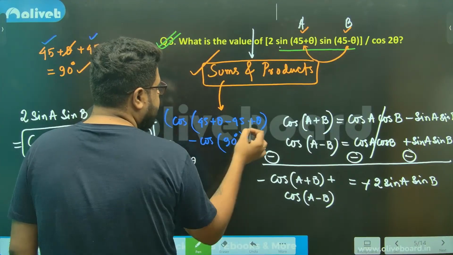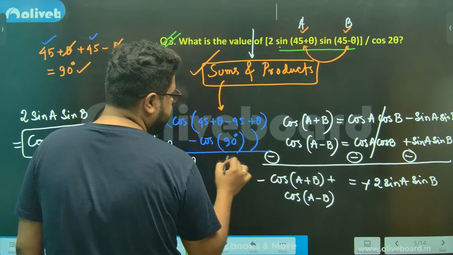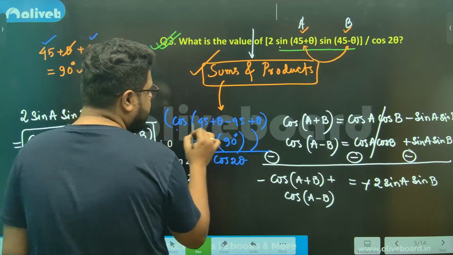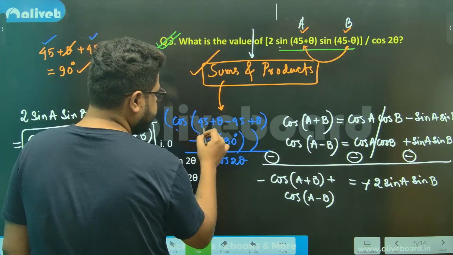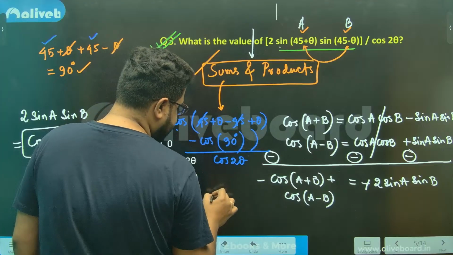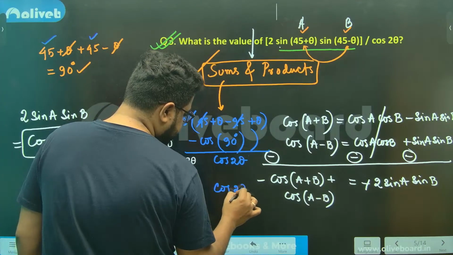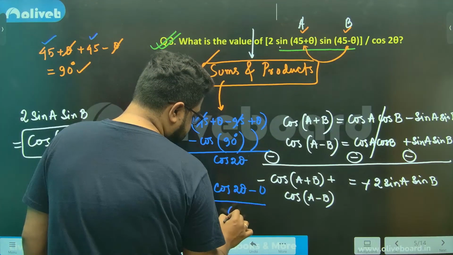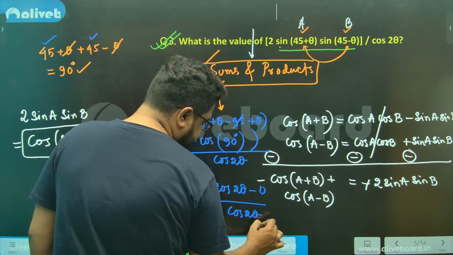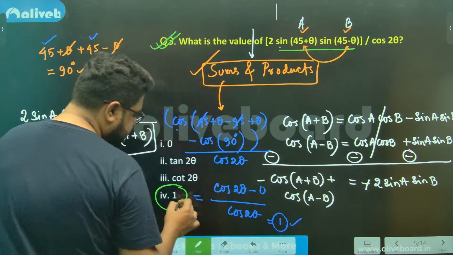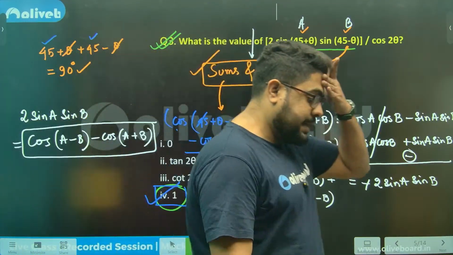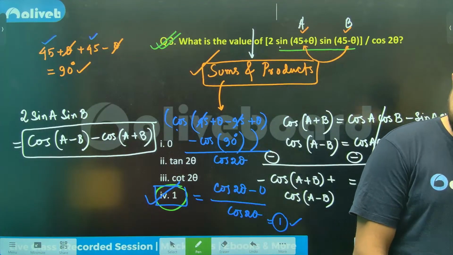This is done, and the whole thing is divided by cos 2 theta. If you calculate this, the 45s cancel. Cos 2 theta minus cos 90, that is 0, divided by cos 2 theta. So ultimately you are getting nothing but 1. Option number 4, that's your answer.